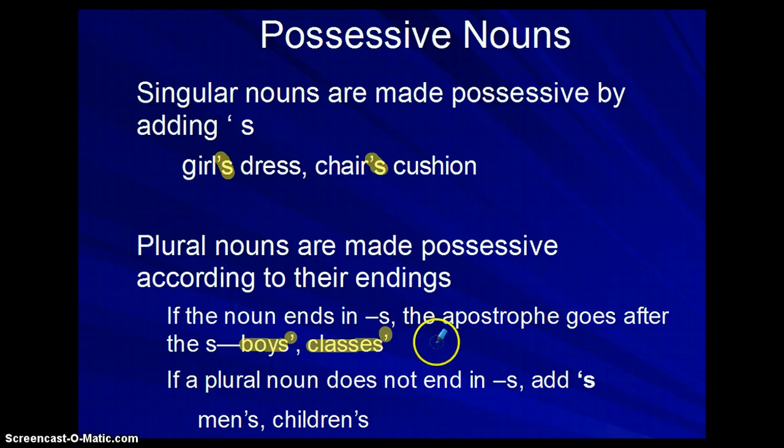Now if you have a plural noun that doesn't end in s, like some of those irregulars, then you do add the apostrophe s. So like one man becomes 10 men. If those men own something, it's adding apostrophe s. One child becomes many children. Children's, you add apostrophe s. So this is where it gets a little bit more complicated.